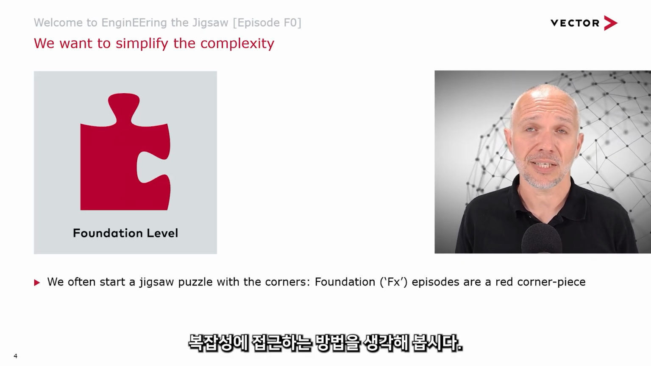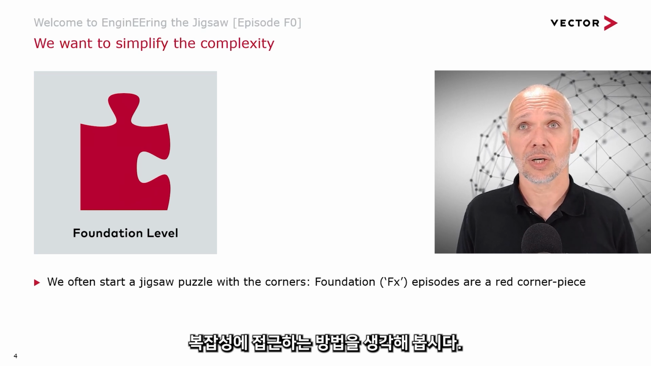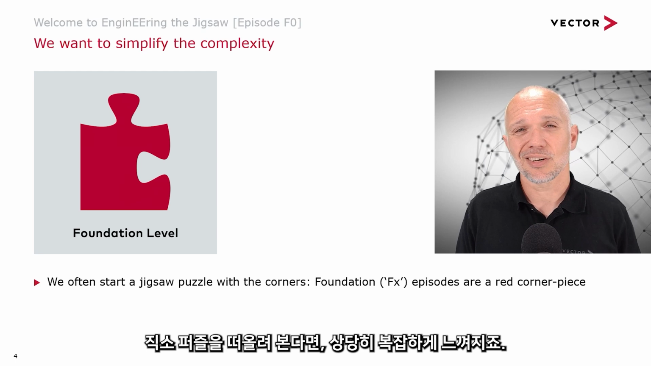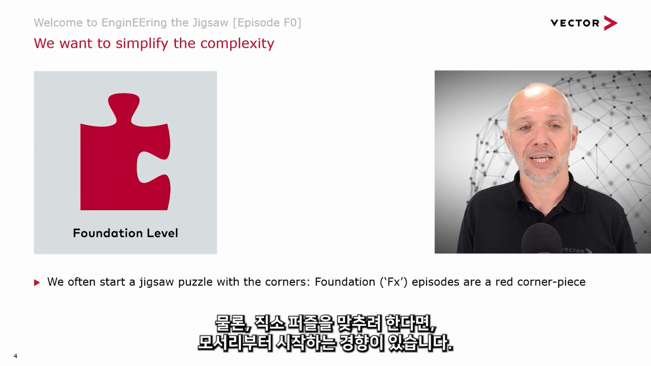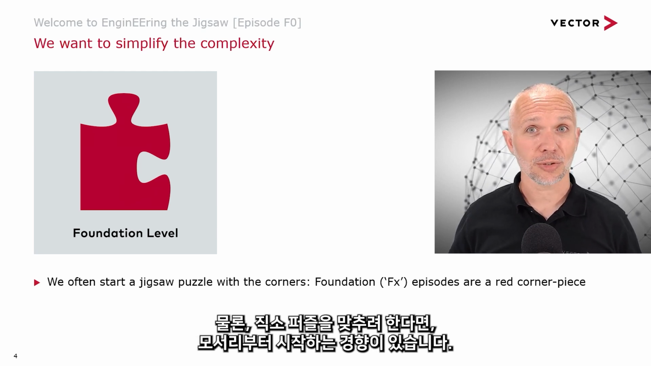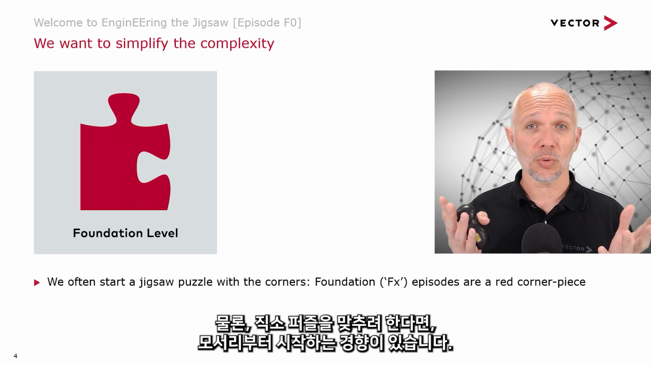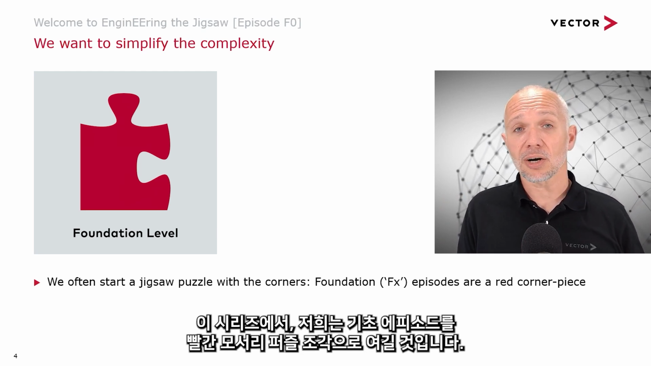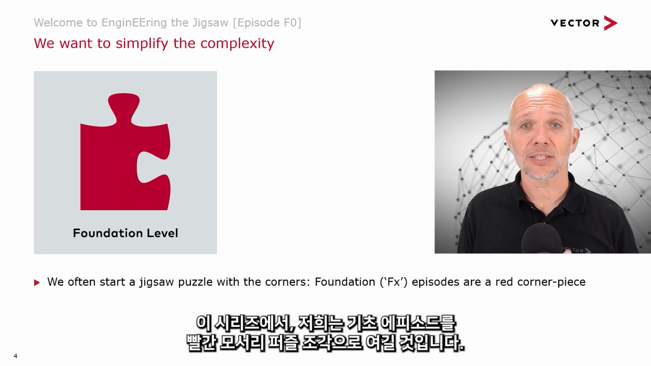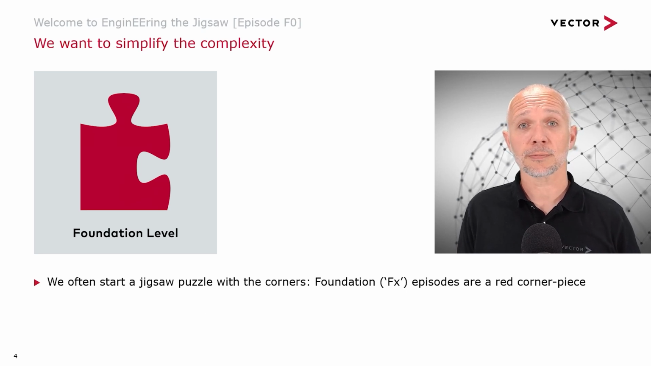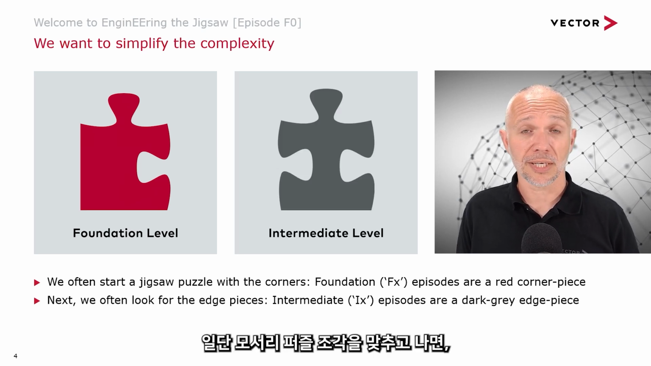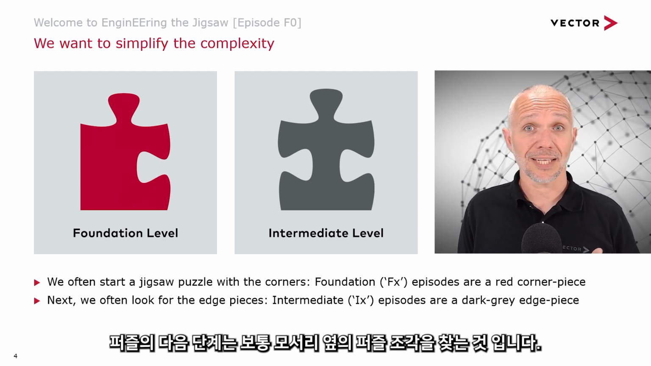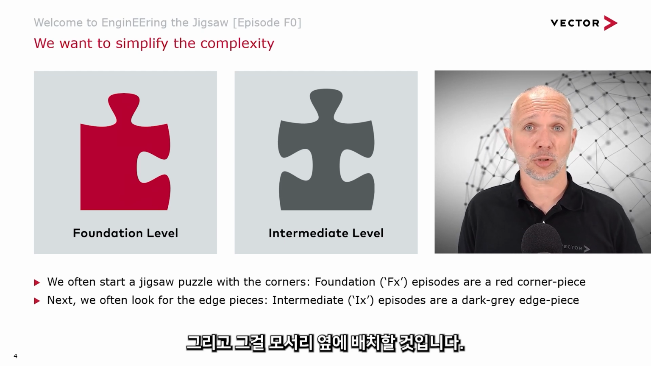And if we think about a way to approach complexity, we can think of a jigsaw puzzle as a fairly complex thing. And of course, if we're starting a jigsaw puzzle, we tend to start with the corners. And in this series of episodes, we're going to identify our foundation episodes as a red corner jigsaw piece. Once we've got the corners in place, next step in doing a jigsaw is usually we'll look for the sides, the edges. And we'll put these in place between the corners.